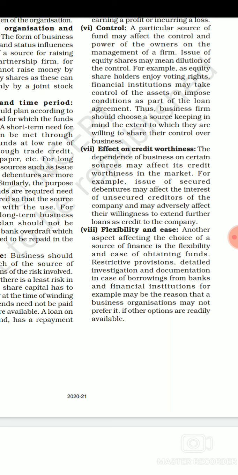If we are issuing secured debentures, secured debentures mean that no matter what the financial condition of a company is, we will repay the amount with the interest amount within a particular specified date. So if we are going with more secured debentures, it is going to affect the unsecured creditors of the company, right? So all these factors we need to keep in our mind.